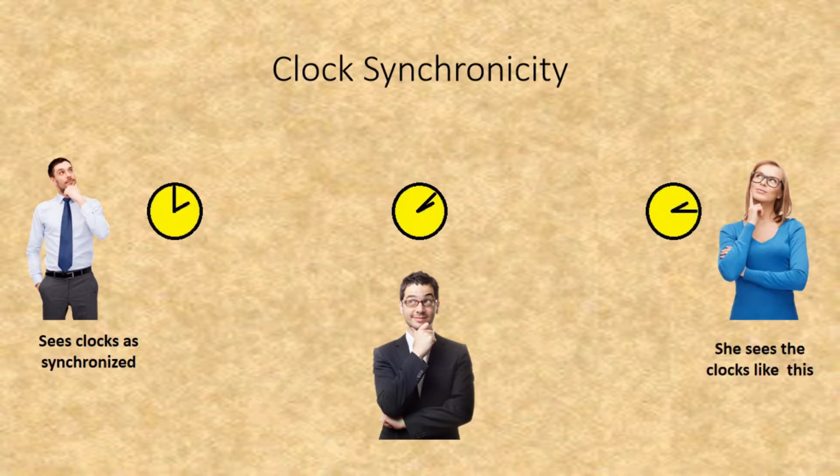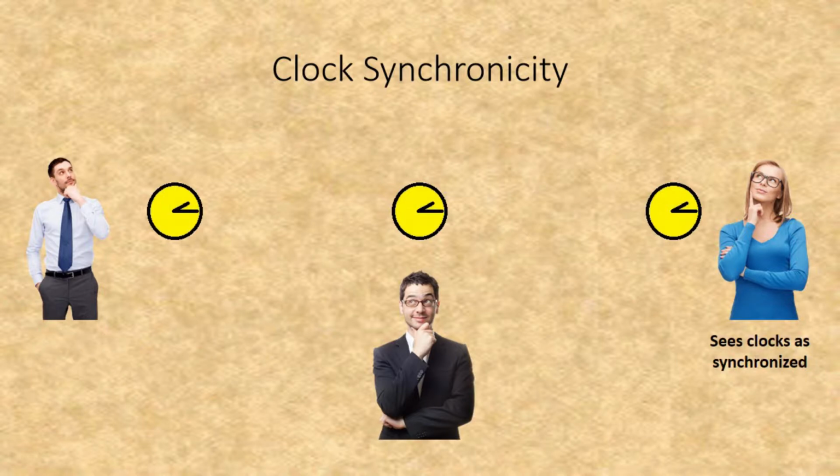The woman on the right will see all three clocks as out of sync, with the other two clocks behind hers, and she will see the one on the left as being further behind hers than the one in the center. If the woman on the right sees all three clocks as synchronized, then the guy in the center will